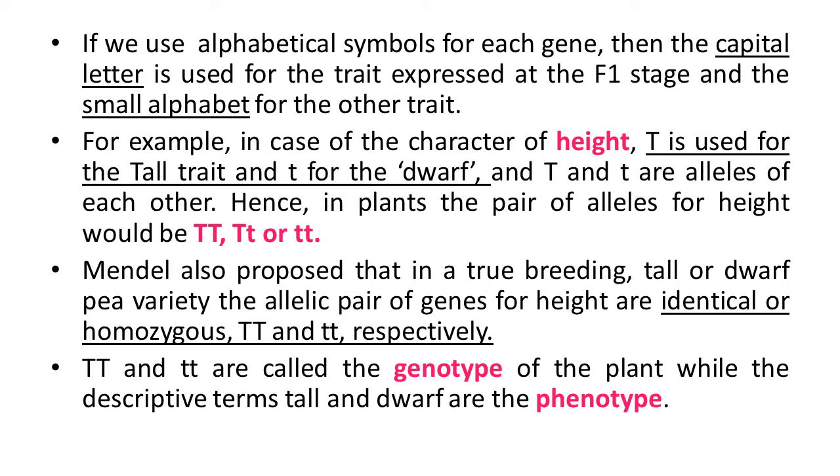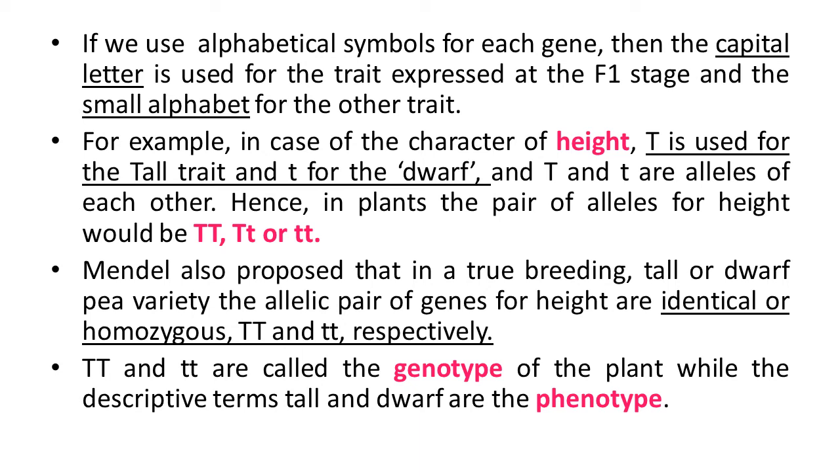Three possibilities are there. Either capital T, capital T. Here you can see both are dominant, so they can express themselves, so obviously it is the tall expression or character. Next is capital T, small t. Here small t is present, but capital T is also present, so small t cannot express itself, so the expression is tall again. And the third possibility, here you can see both are recessive.